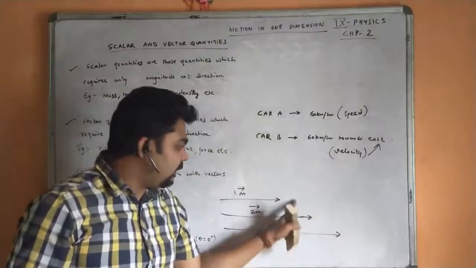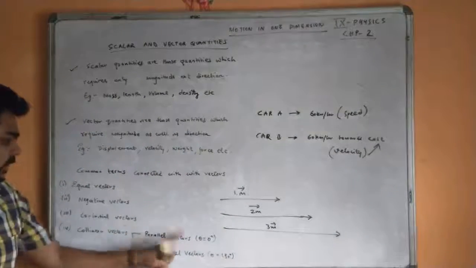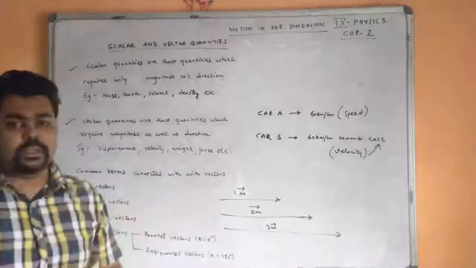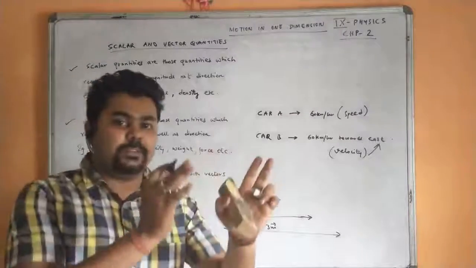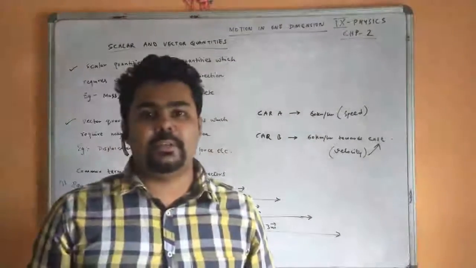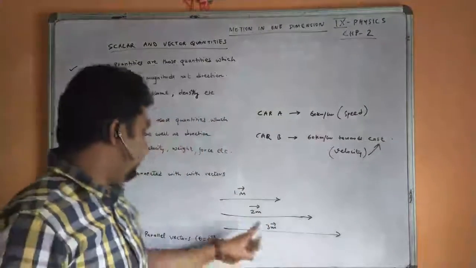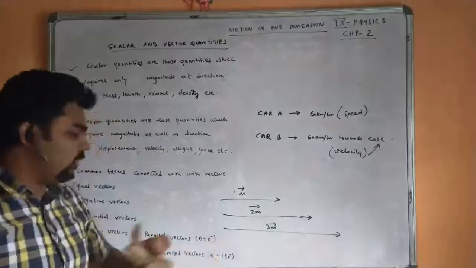That means they can be parallel to each other, that means parallel vectors, and their angle is 0 degree. If two vectors are moving in the same direction, we consider theta equals 0. Theta means the angle, which is considered to be 0 degree.